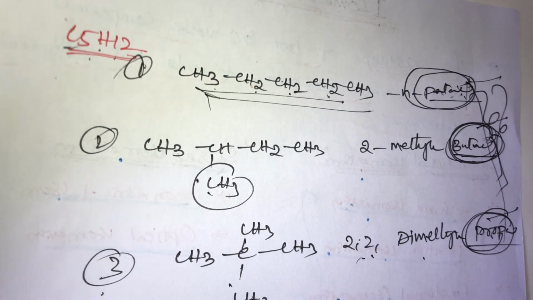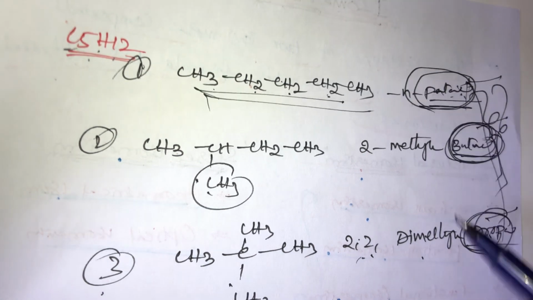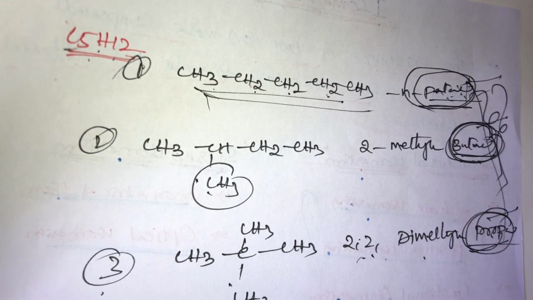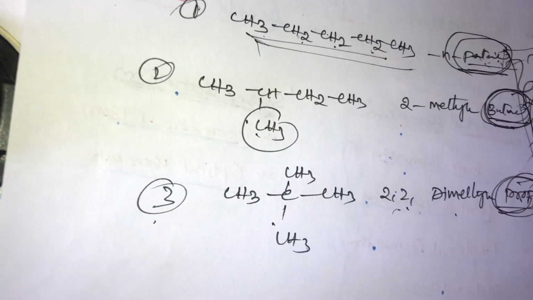This is very important, students. How to identify chain isomers? Simple trick: first identify the parent name. The parent name, the mother name, should be different, that is pentane, butane, propane. This is the example of C5H12. Now take another example. So many examples are there. These are the very important chain isomer examples, students.